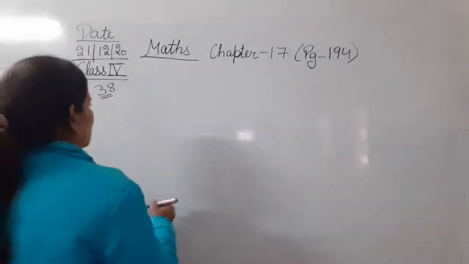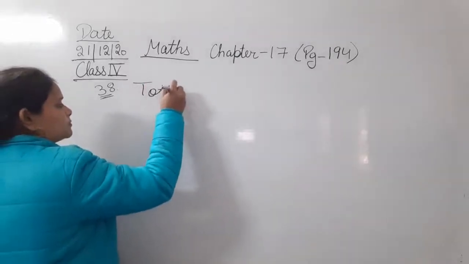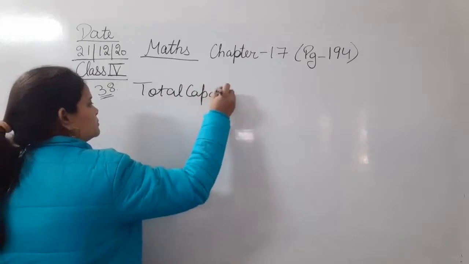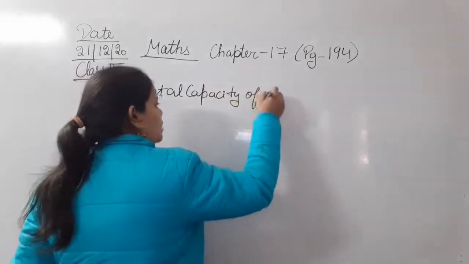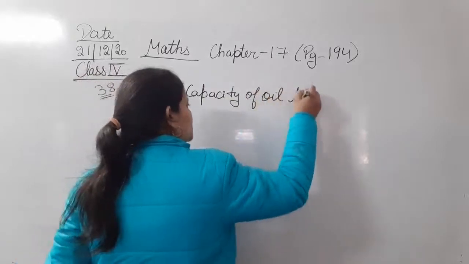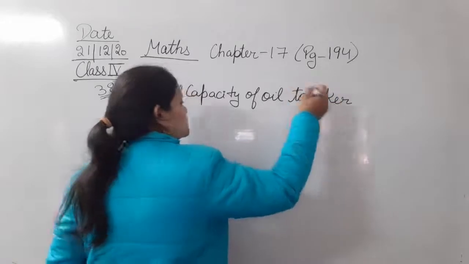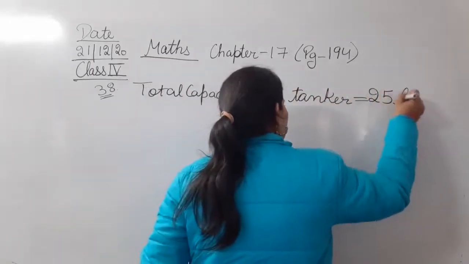Question number 38. First, the total capacity of the oil tanker is equal to 25 liters.